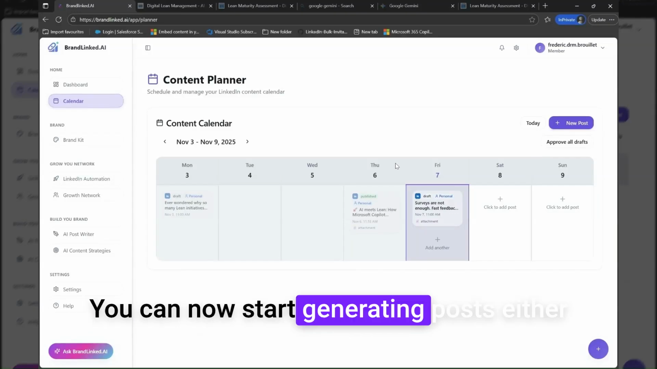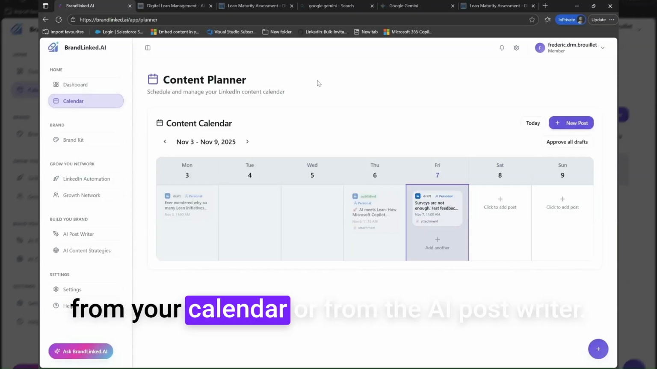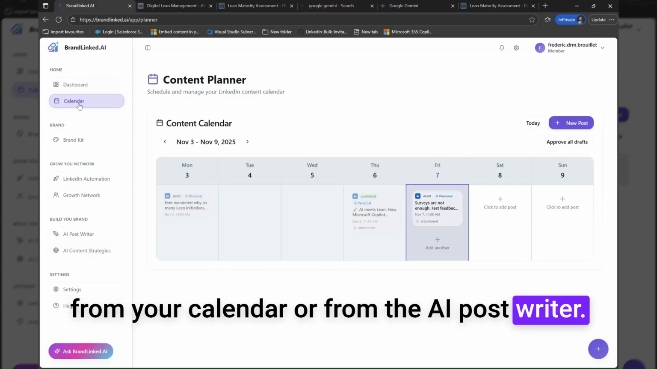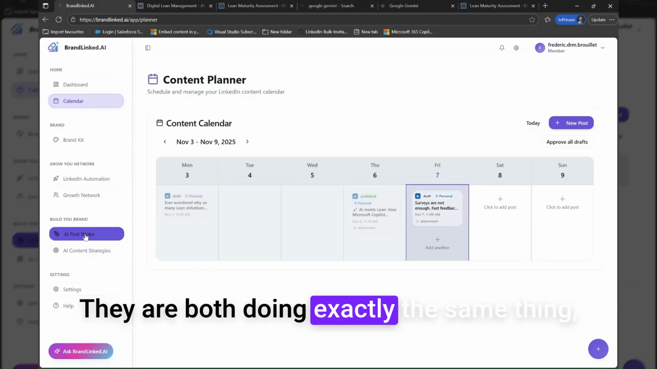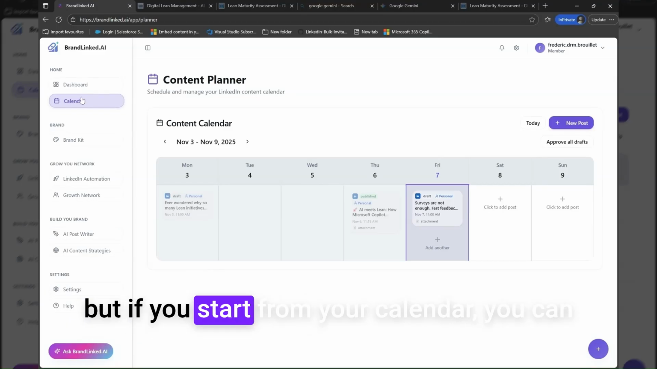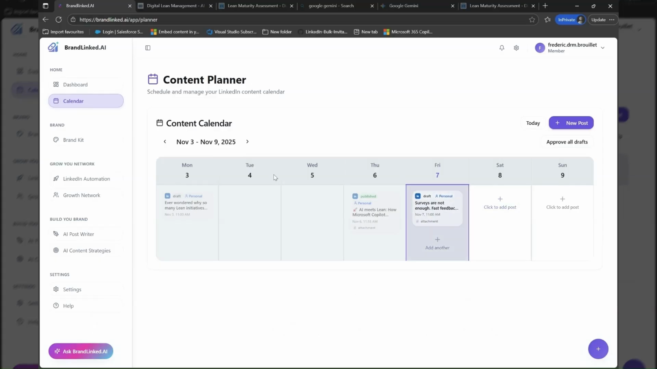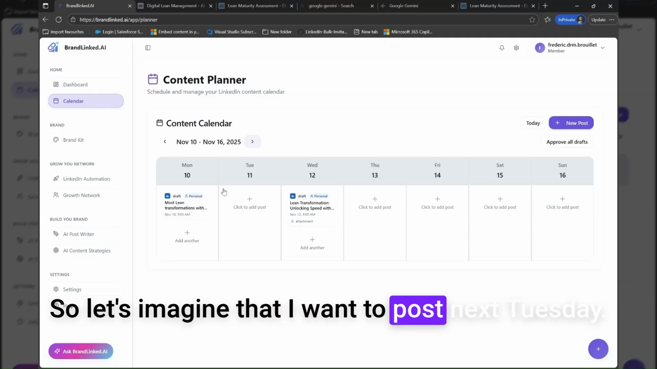You can now start generating posts either from your calendar or from the AI post writer. They are both doing exactly the same thing. But if you start from your calendar, you can choose where or when you want to post. So let's imagine that I want to post next Tuesday.